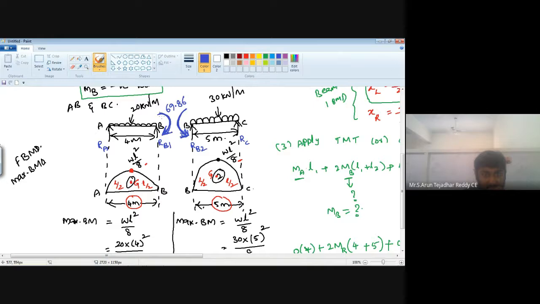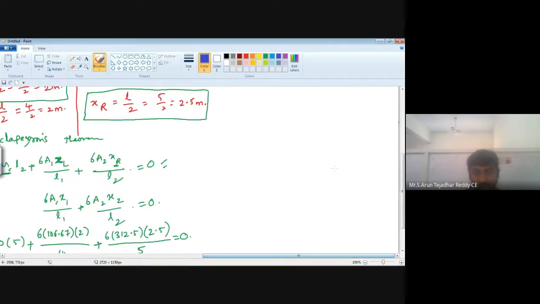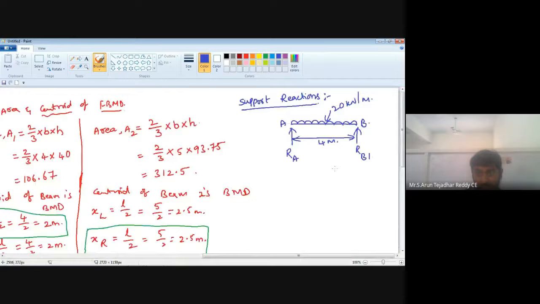So for that reason I mentioned directions, but the value is 69.86. Here you can write it as 69.86.